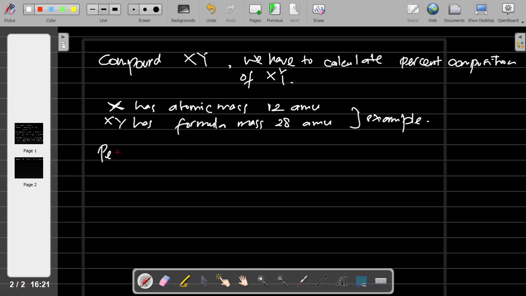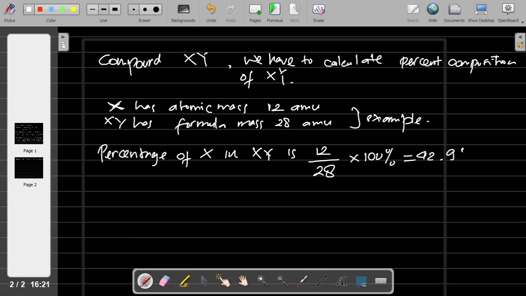Okay, so now the percentage of X in XY is 12 divided by the total mass of the formula, which is 28, times 100%. So the number is 42.9%.